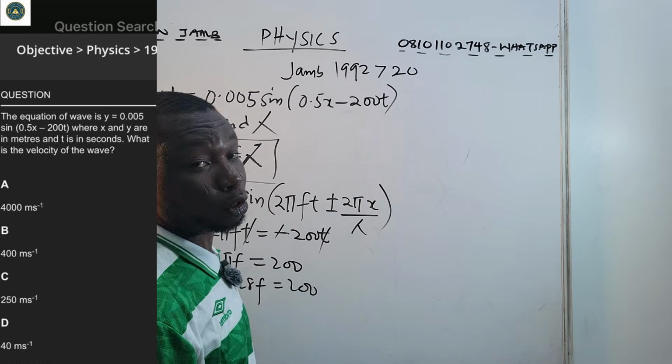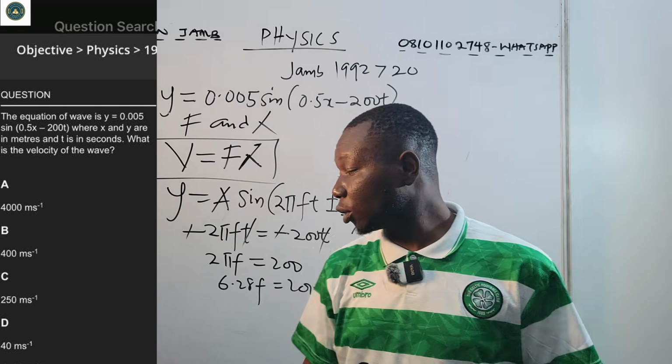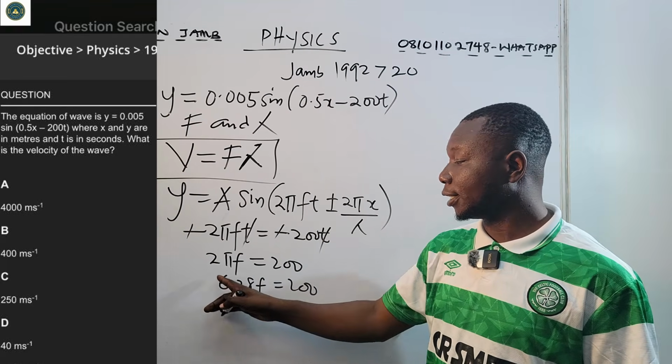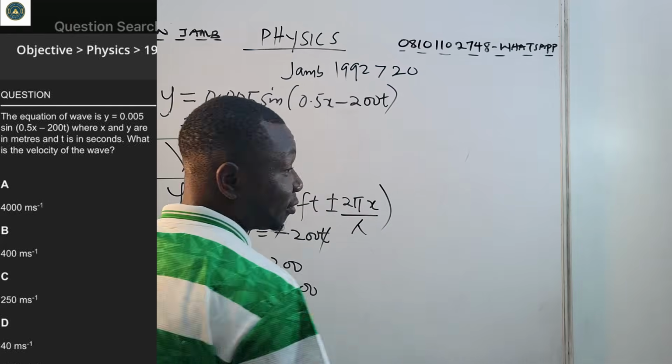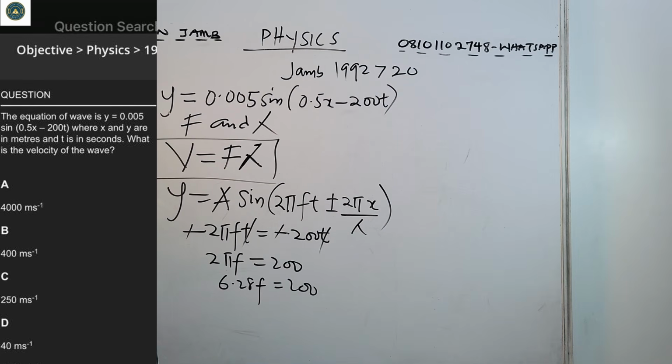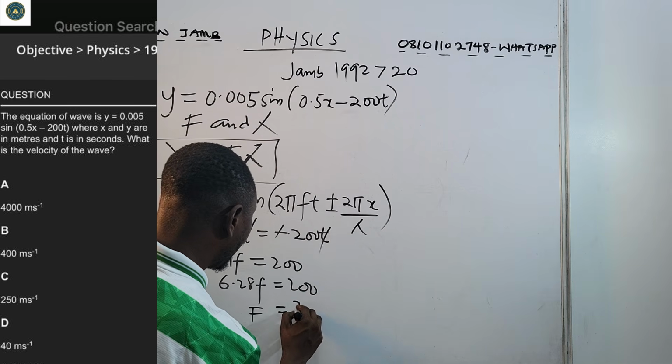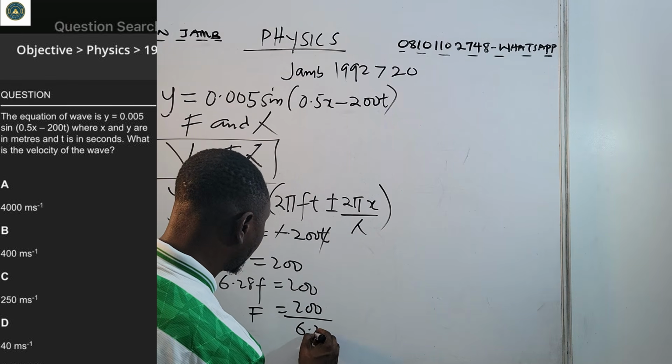How did I get 6.28? This is 2 pi, pi is 22 over 7, so 22 over 7 times 2 gives approximately 6.28. So the frequency is 200 over 6.28.